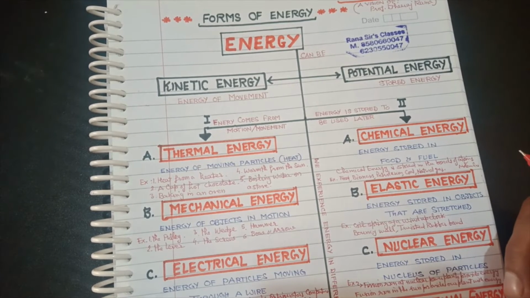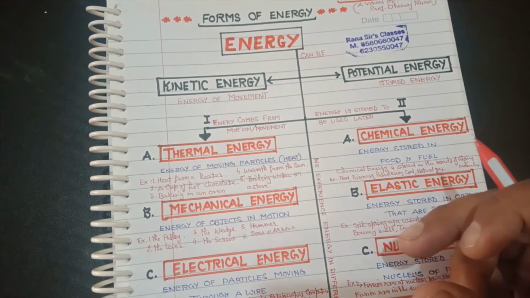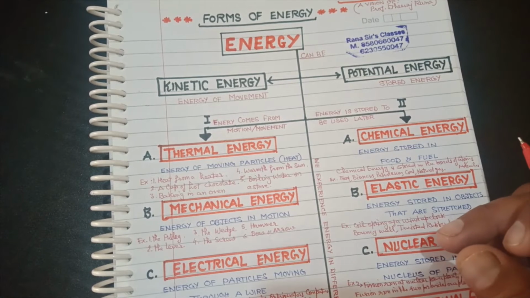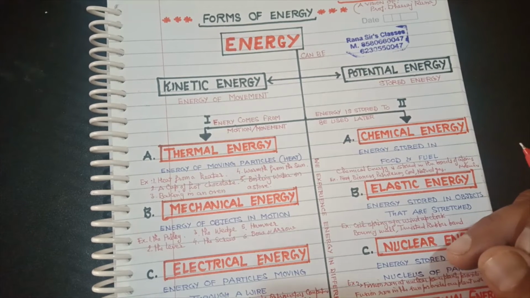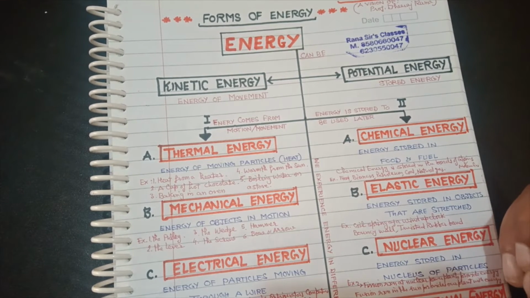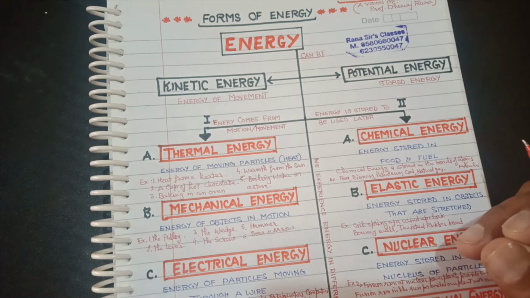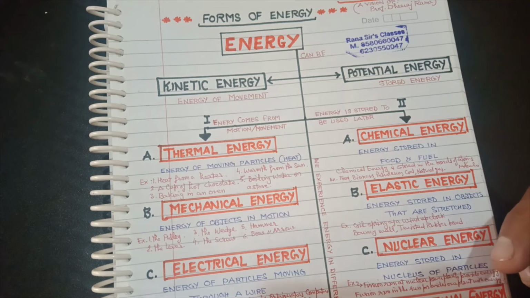Students, next category of potential energy is nuclear energy, which is stored inside the nucleus of the atom, and it is used to carry out various functions. And also it is found in the sun. The two most important reactions are nuclear fission and nuclear fusion.